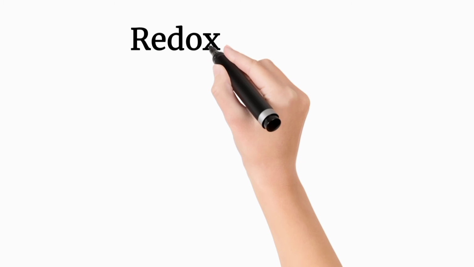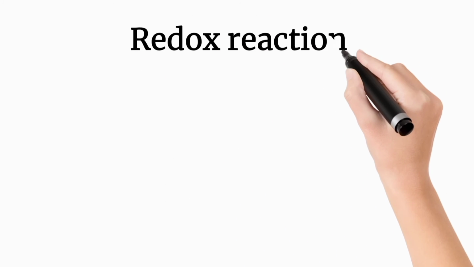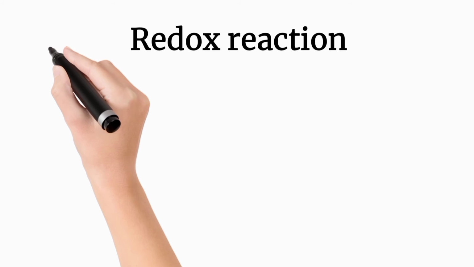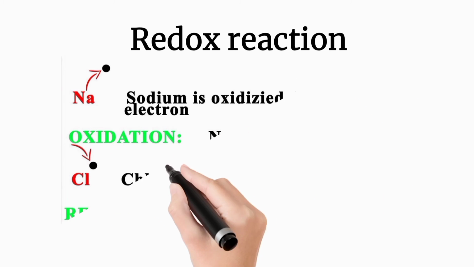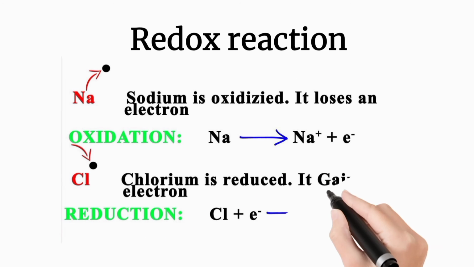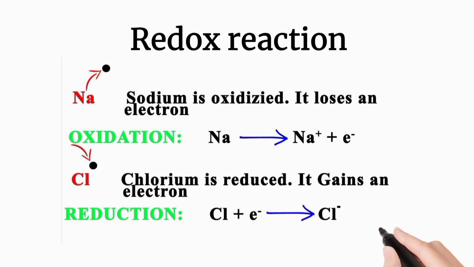Okay. Come to the next one, which is redox reaction. Redox reactions are of two types: oxidation reaction and reduction reaction. In oxidation reaction, there is adding of oxygen, removal of hydrogen and loss of electrons. In reduction reaction, there is removal of oxygen, adding of hydrogen and gain of electrons. You can see in this picture.